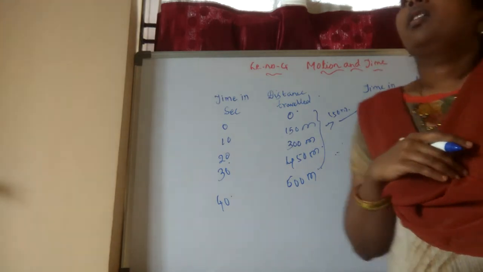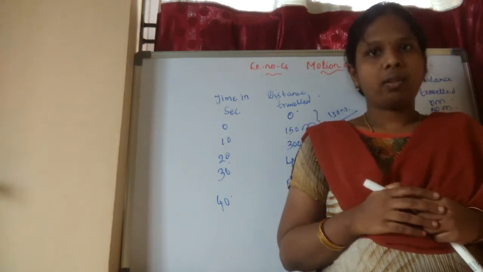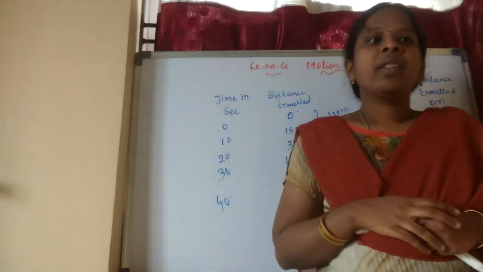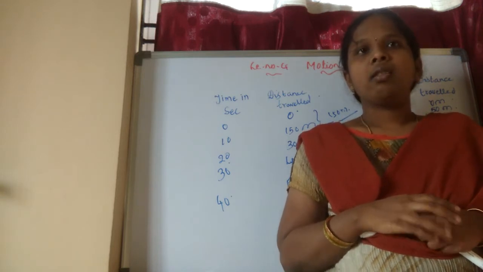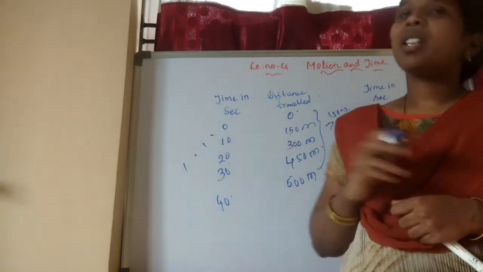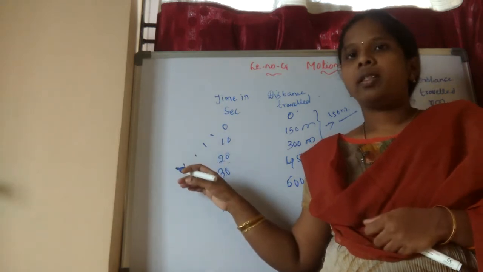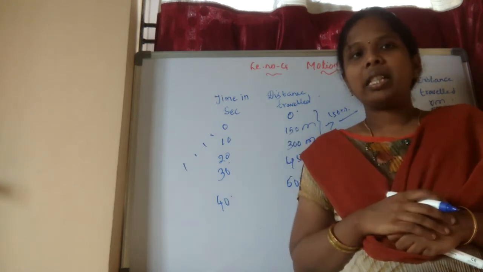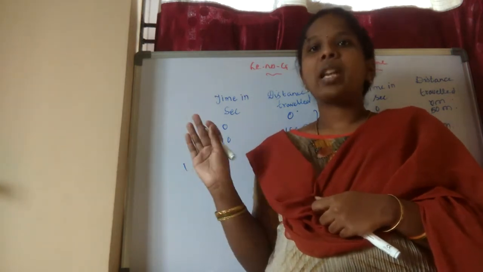And I said first that I'll give an example of a clock. If you are taking the clock, for every 5 minutes there will be a change. For example, a butterfly is moving in the garden, moving on the flowers. We have taken 5 flowers. Can we say that it will move from one to the other in the same interval of time? We know that the butterfly will move anytime it wants.